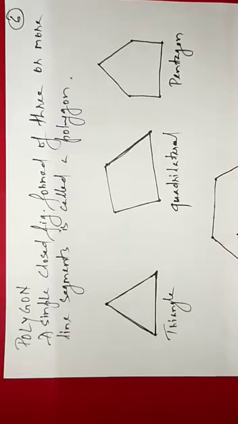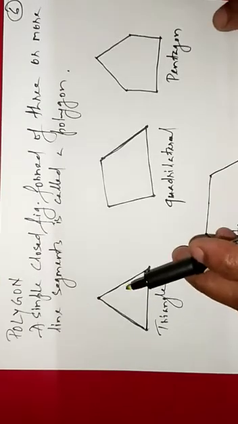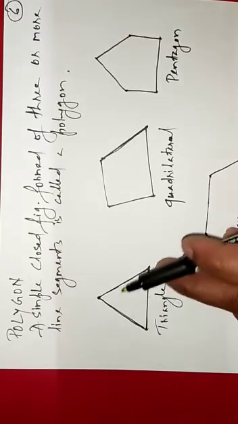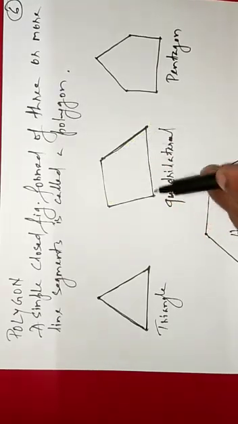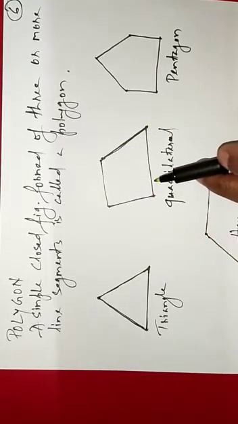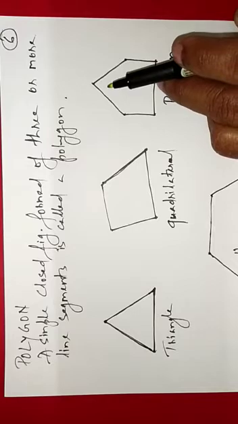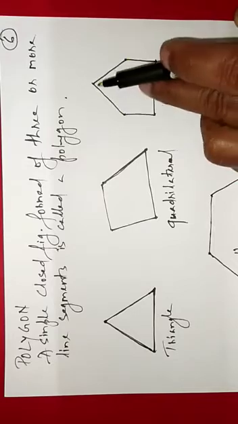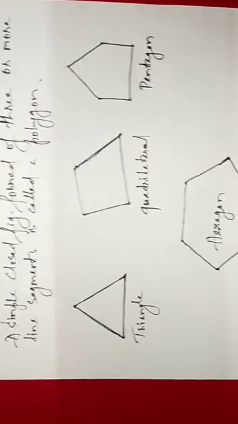Next, we will be learning about polygon. What is a polygon? A simple closed figure which is formed of three or more line segments is called a polygon. Here you can see this triangle. It is formed of three line segments. This figure is made up of four line segments. It is said to be a quadrilateral. In this figure, this is a pentagon as it is made up of five line segments. 1, 2, 3, 4 and this one is 5.